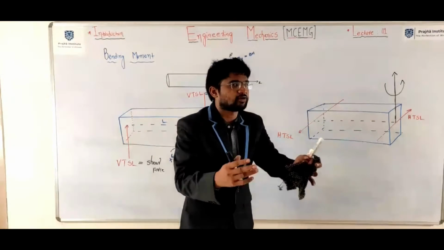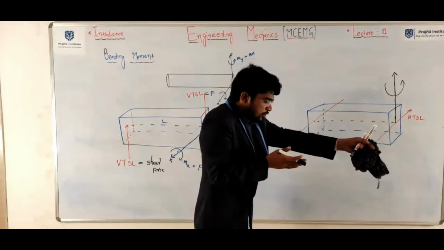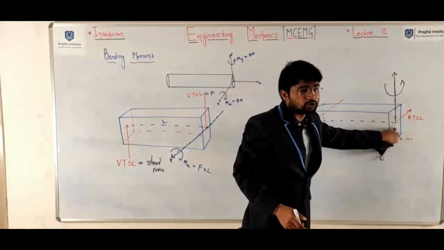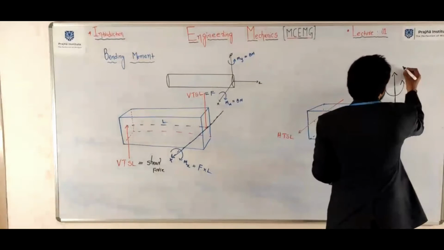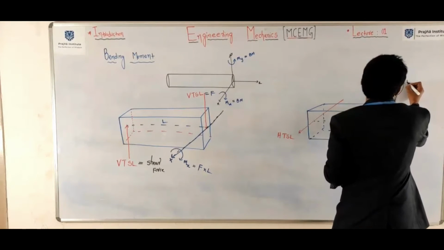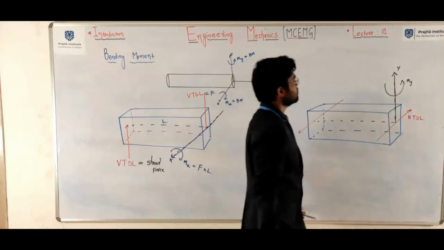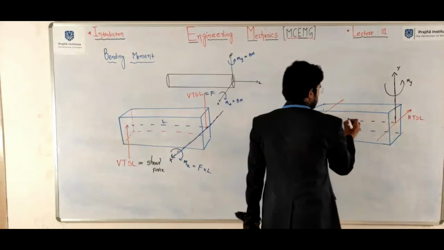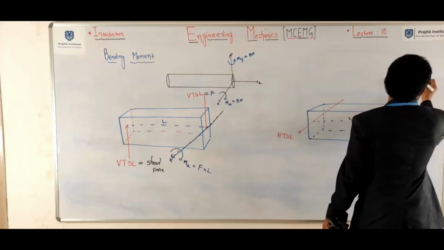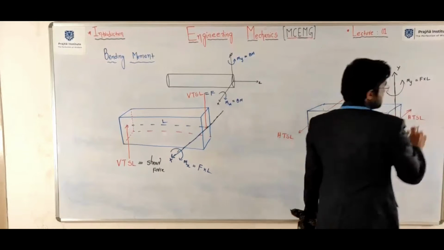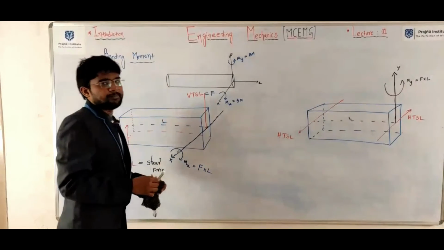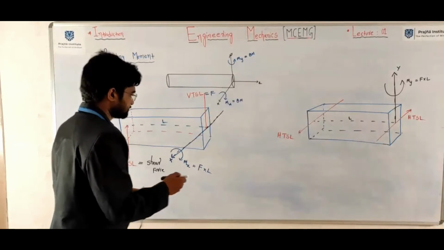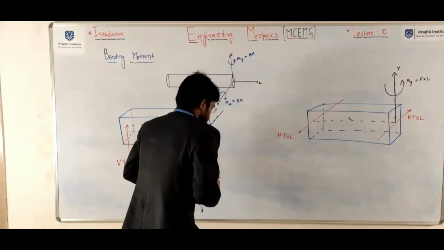Two equal in magnitude and unlike horizontal transverse shear loads will create a moment. This moment is acting perpendicular to the cross section of the member. It is about the Y axis, My. The length will be L, then you can call it F into L. This is a bending moment. Now, see here.